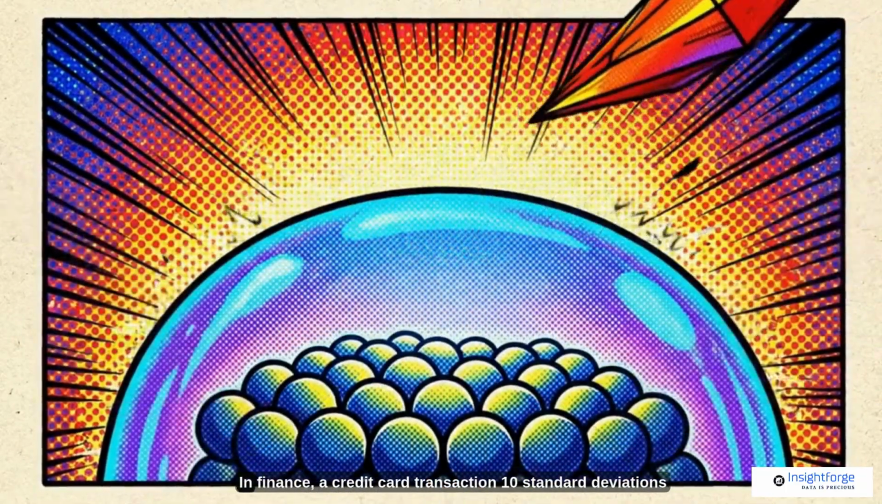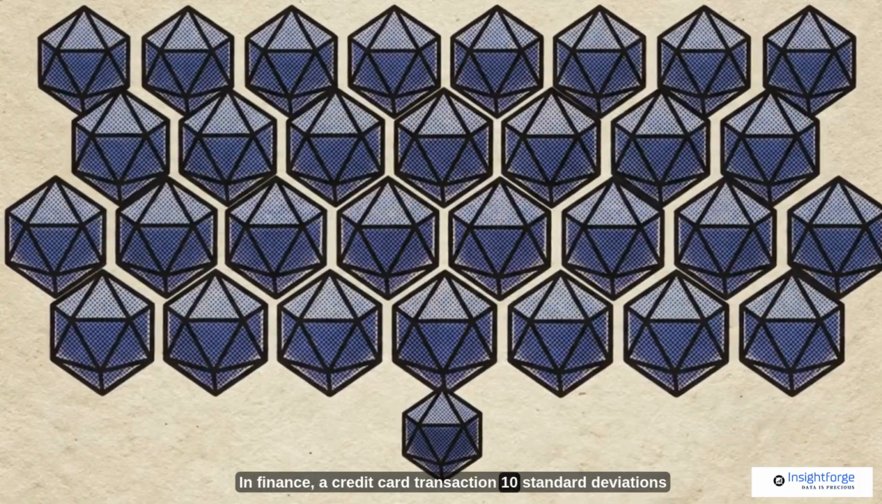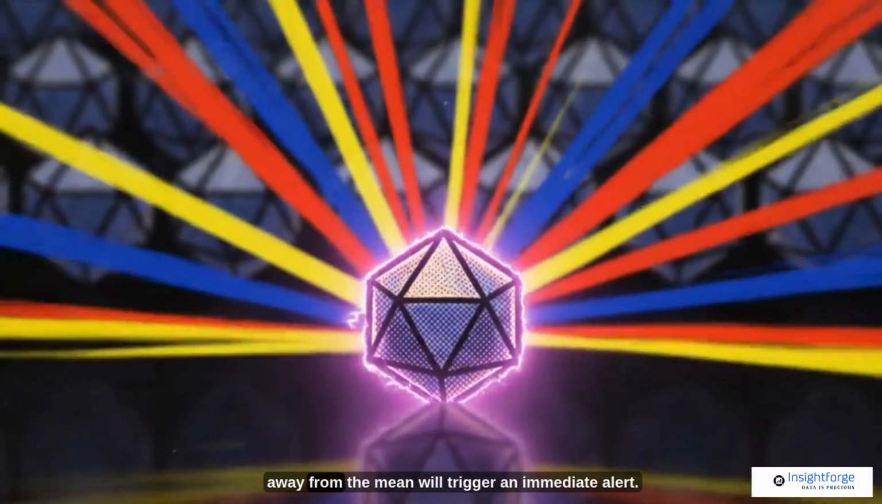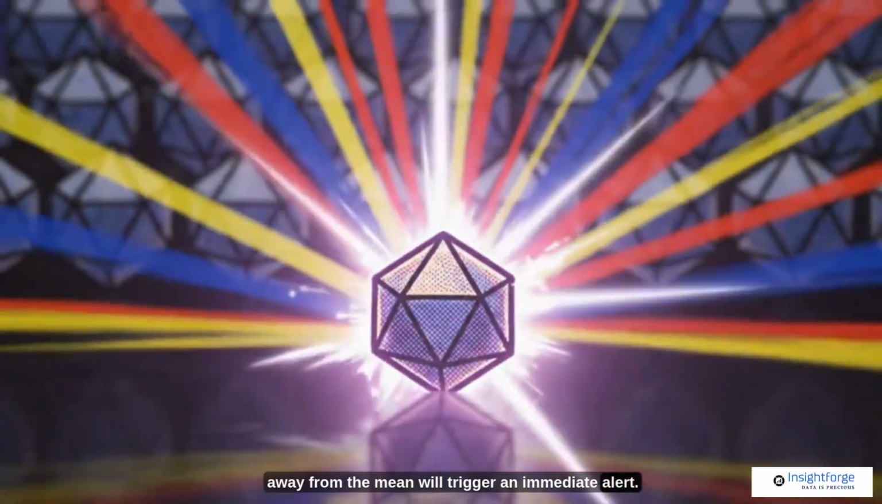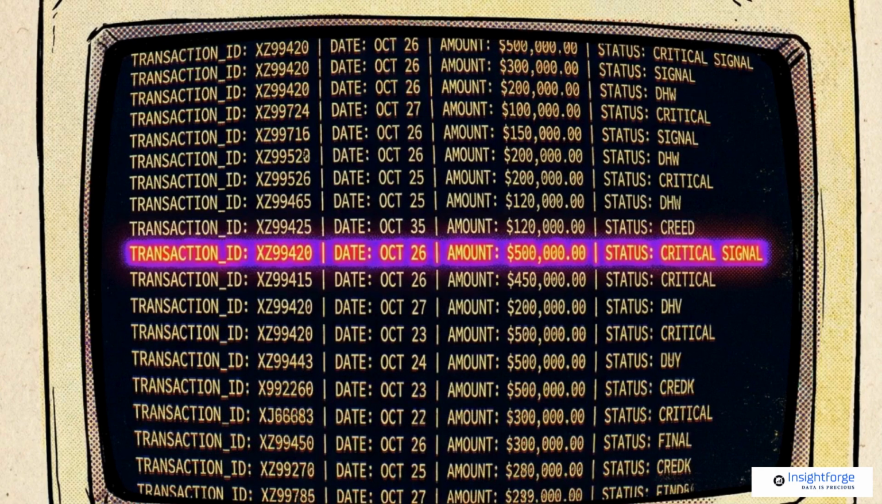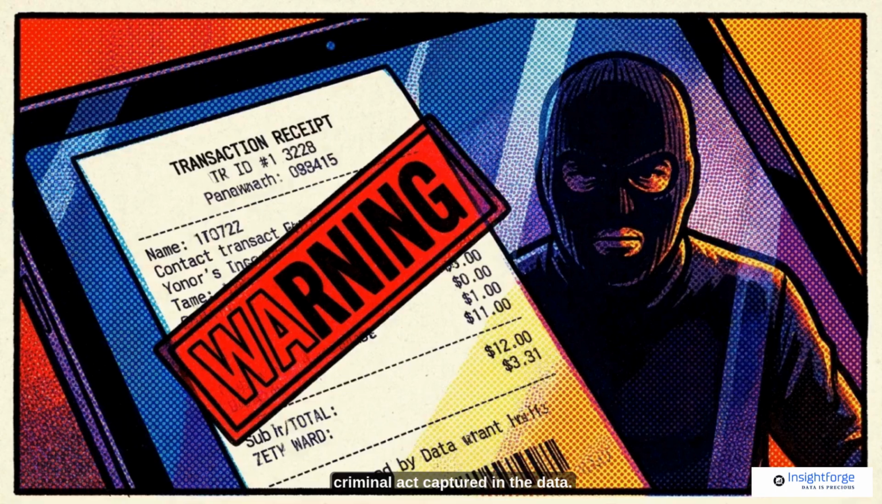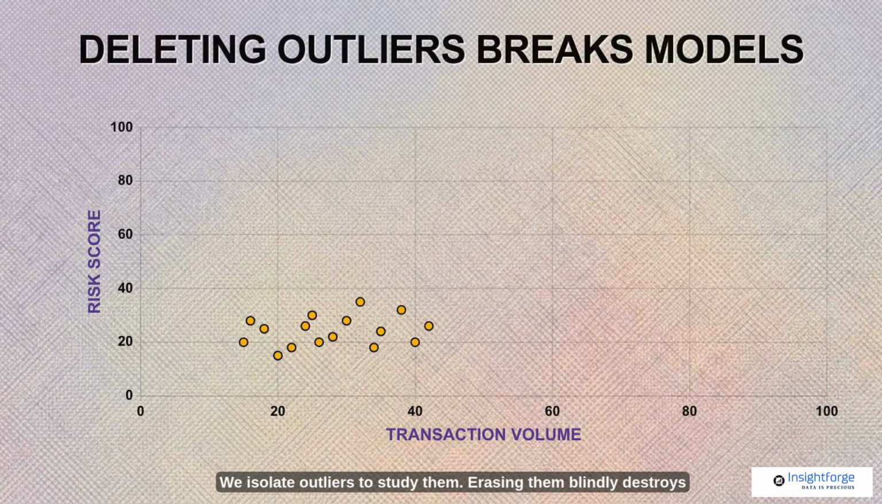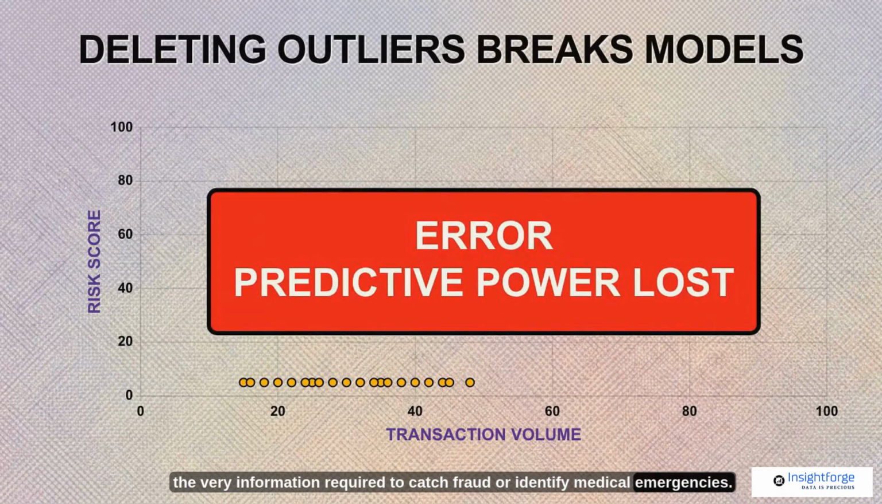The IQR method acts as a protective shield, identifying high-impact events that might otherwise skew the mean and disrupt the entire model. In finance, a credit card transaction 10 standard deviations away from the mean will trigger an immediate alert. Standard cleaning procedures often suggest deleting these extreme spikes to keep the dataset clean. In fraud detection, that specific outlier is the most valuable signal in the set. It is an actual criminal act captured in the data. We isolate outliers to study them. Erasing them blindly destroys the very information required to catch fraud or identify medical emergencies.